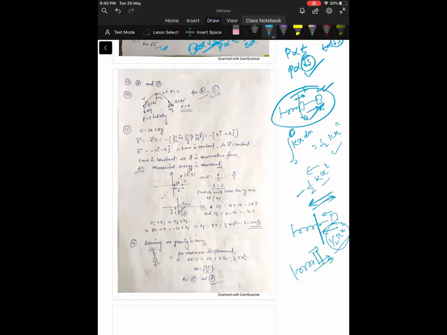Now question number 12. In a projectile, consider the power of the gravity force. In the first half, as you can see, mg and velocity make an angle theta greater than 90 degrees, so power will be negative initially. At the highest point of the parabola, mg and v will be perpendicular, so power will be 0, because power is defined as F dot v, a dot product. Now for the second half, mg and v make an angle theta less than 90 degrees, so power will be positive.